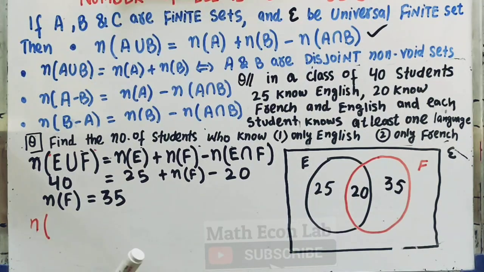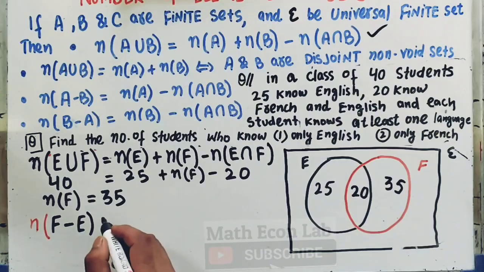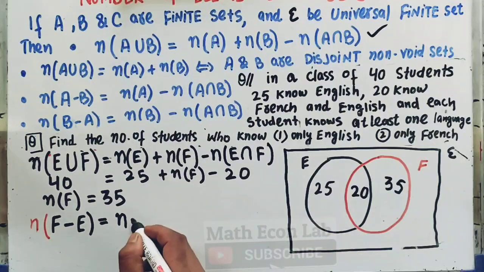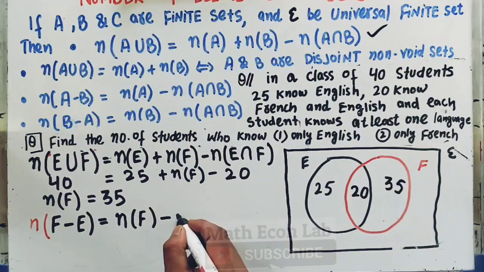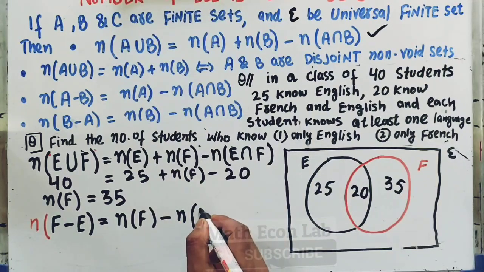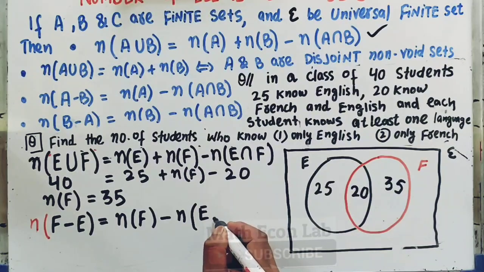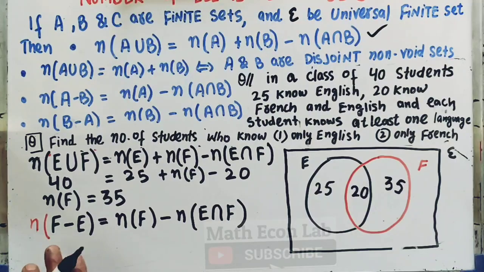The number of students who know only French will be equal to F minus E, that is, the number of students who know French minus the number of students who know both English and French. So we simply need to find out this region, which shows the number of students who only know French.